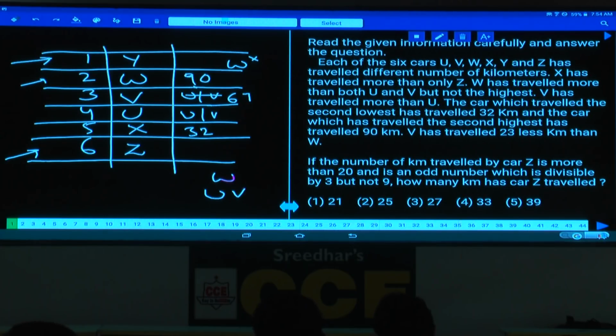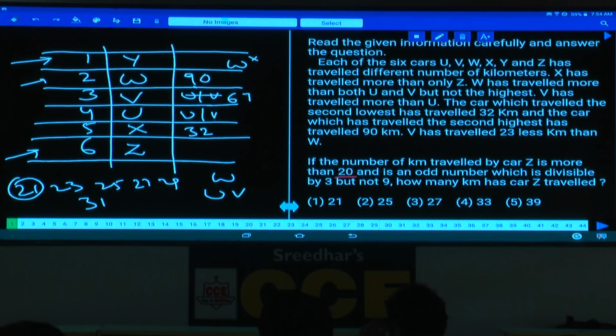The number of kilometers traveled by car Z is more than 20 and is an odd number. So 21, 23, 25, 27 and 29 are possible, and 31 is also possible, because it must be between 20 and 32. It is an odd number which is divisible by 3. Among these numbers, only 2 are divisible by 3: either 21 or 27. But not divisible by 9. Then what is the only number left over? Finally Z is 21 kilometers.